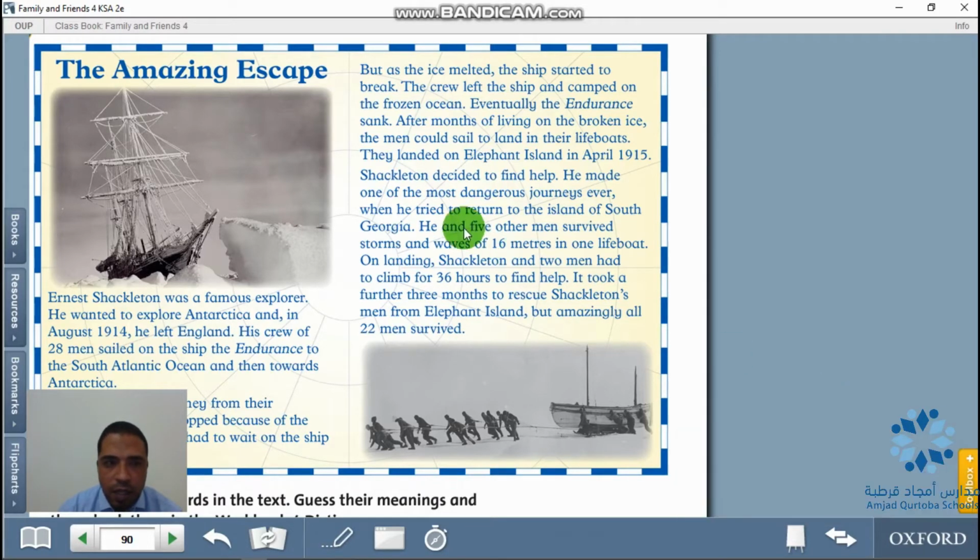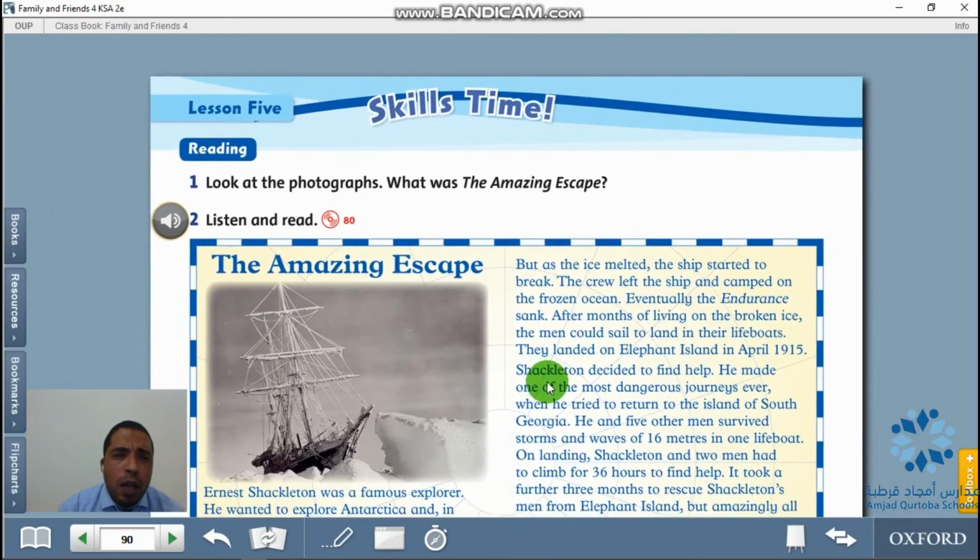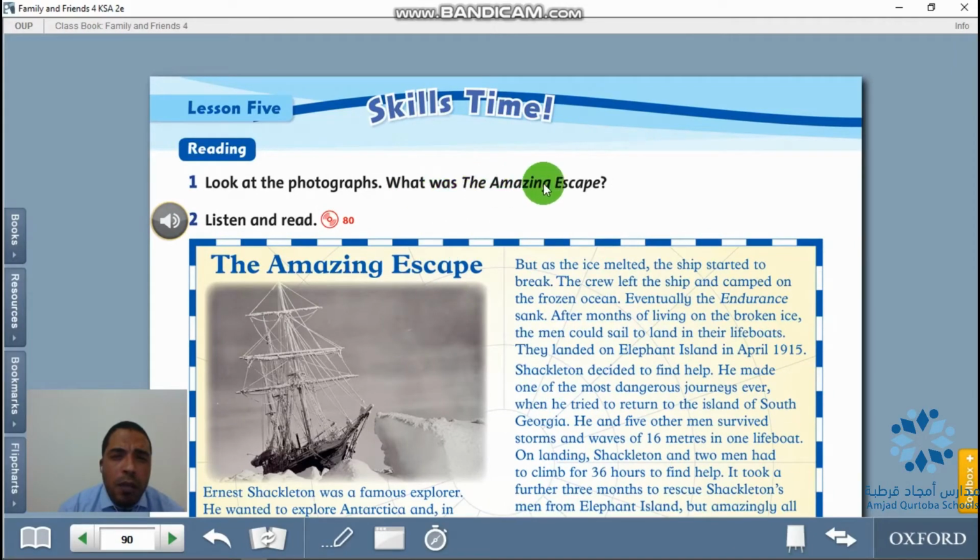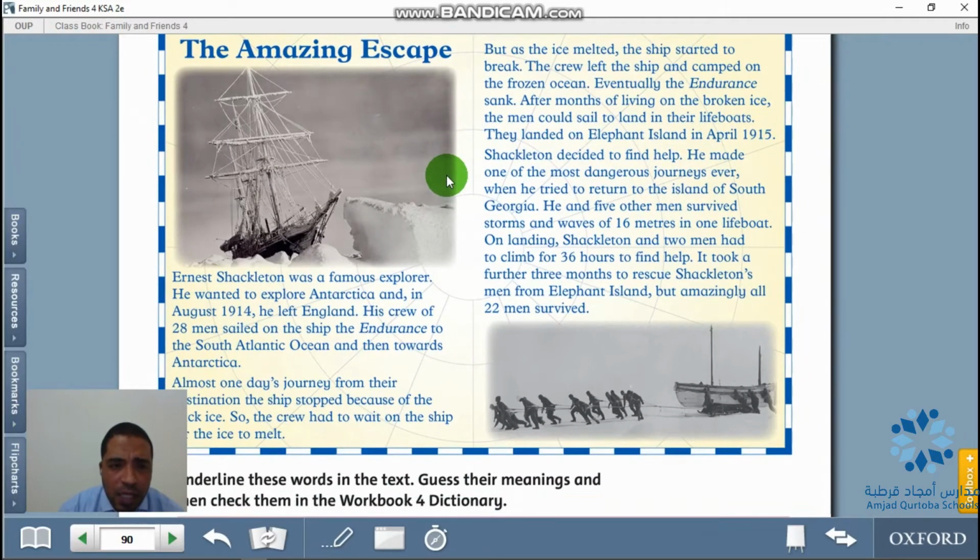Excellent so far. So what was the amazing escape here? What was this text about? This text is about Ernest Shackleton, a famous explorer. What does it mean, a famous explorer? He was a sailor. He wanted to explore Antarctica. He sailed with his crew in August 1914 to explore Antarctica.